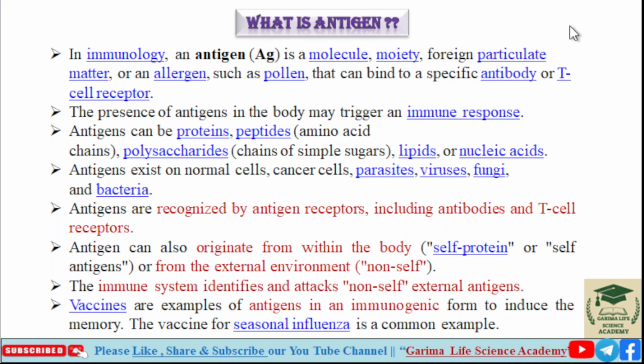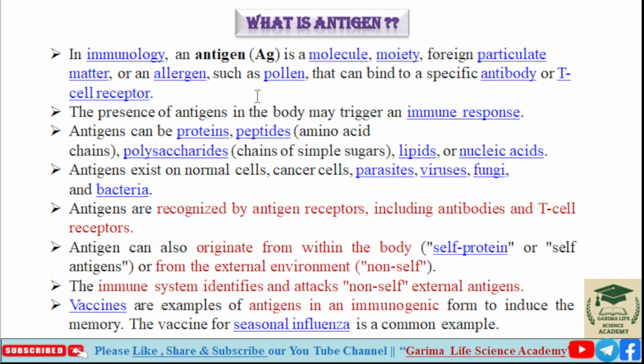In this lecture, we are going to learn about immunology. Topic is antigen. So, in this lecture, we are going to learn about what is antigen and some terminology that are used in antigen in immunology. In immunology, an antigen (AG) is a molecule, moiety, foreign particle, foreign matter, or an allergen such as pollen that can bind to a specific antibody or T cell receptor.